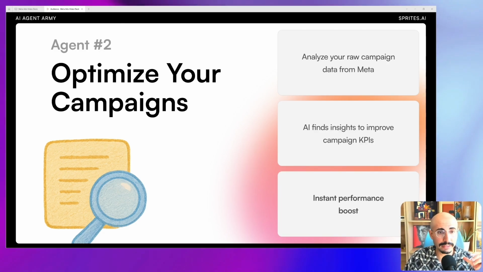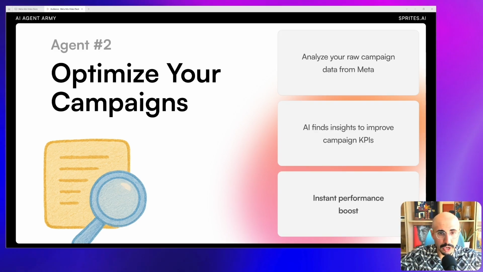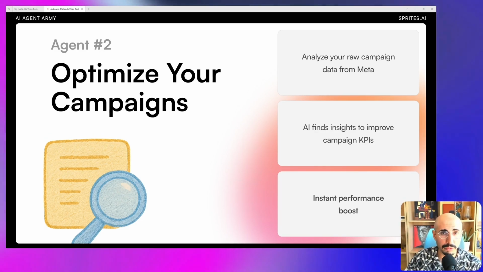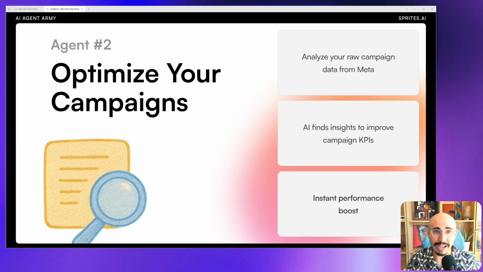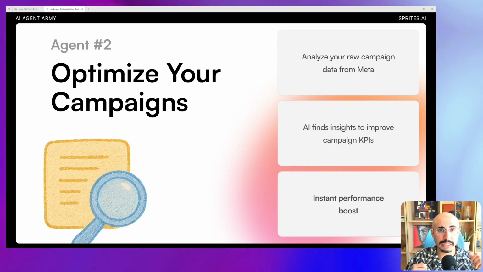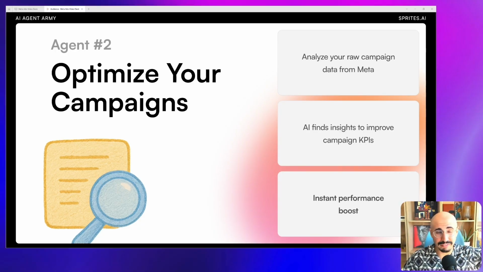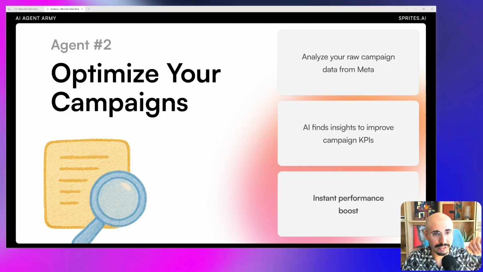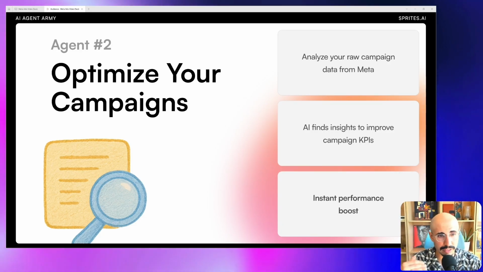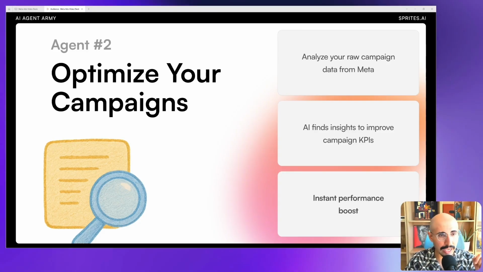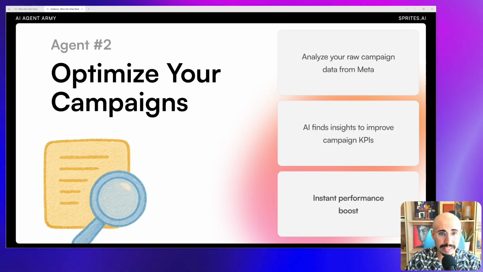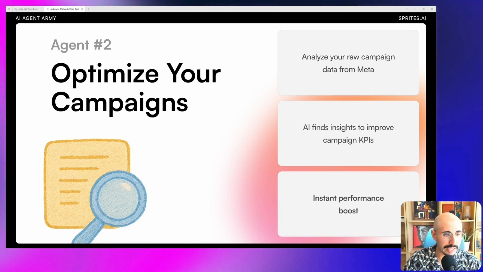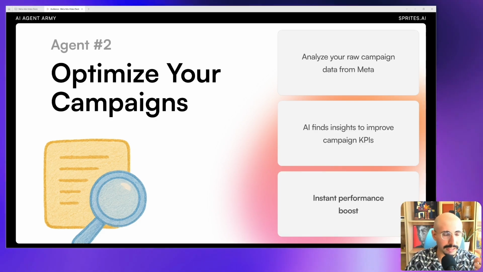Once I run my campaigns, if I'm running it for other people, I can use Sprites to quickly communicate to the rest of the team what's working, what's not working, and what we need to do, and save hours on time-consuming number crunching and manipulation. Like, I have maybe 200 different ads running. Find me the bottom performers, crunch the numbers across different KPIs, compare them. Maybe they're doing really badly on CPC, but it's a valuable market, so Sprites will understand that intricacy. It's not like a flat comparison. That's really hard to do in Excel.